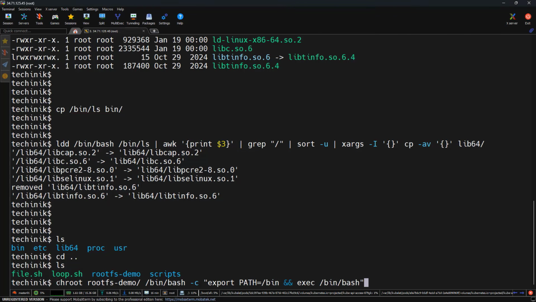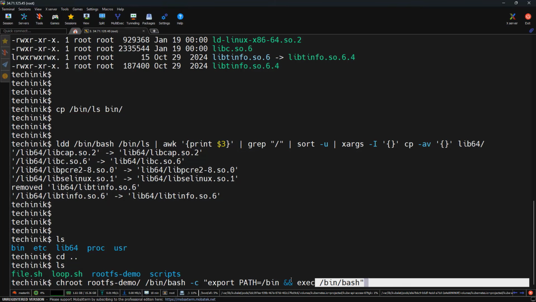I have used chroot, that means change root to our file system, and after that I am specifying /bin/bash, that means run the shell inside it, and after that I am specifying the export path bin, that means it ensures commands like ls will work, and at last I am using exec /bin/bash, that means it replaces the process with a clean shell. Without setting these paths, commands will not work because the shell won't know where to find binaries.